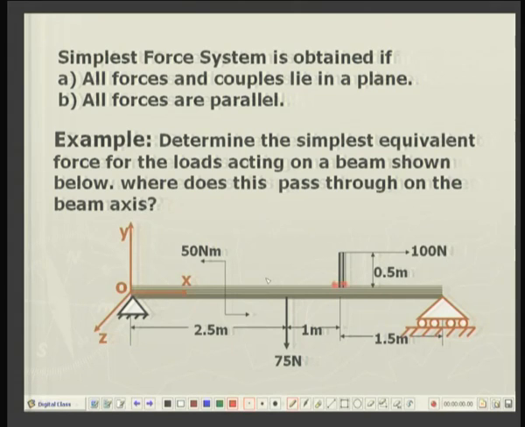Now let us see how we can replace this system consisting of a couple of moment 50 newton meter, a vertical force downward 75 newtons, and a horizontal force towards right 100 newtons.